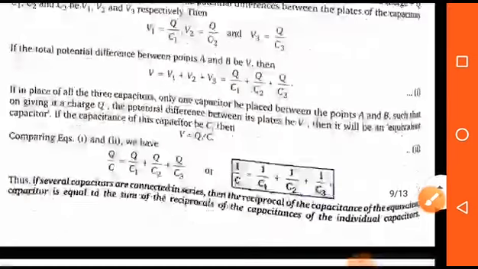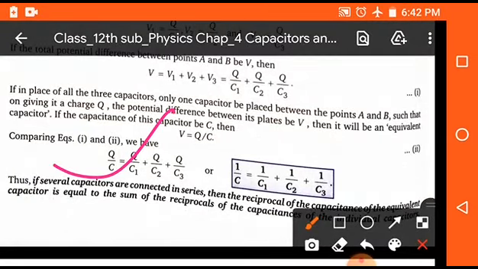So finally, we get the formula Q upon C is equal to Q upon C1 plus Q upon C2 plus Q upon C3. So on putting the values, we get 1 upon C is equal to 1 upon C1 plus 1 upon C2 plus 1 upon C3, where C is the equivalent capacitance of the combination and C1, C2, C3 are the capacitances of the individual capacitors.